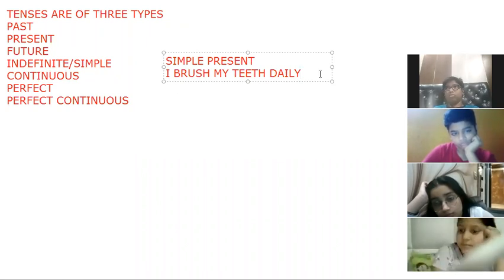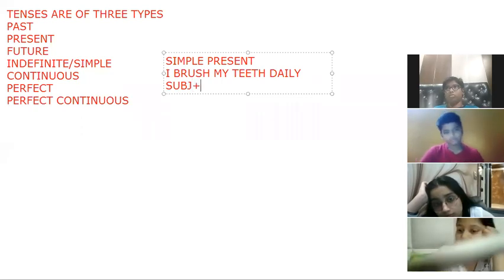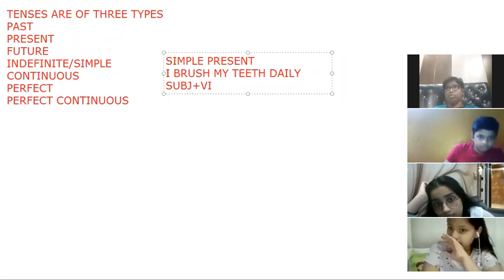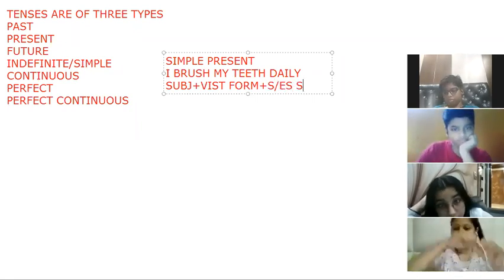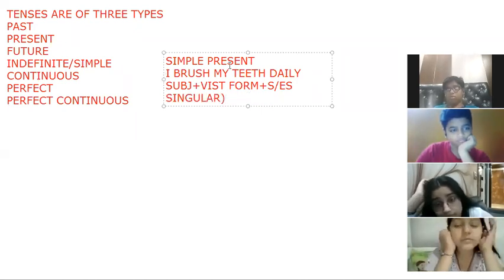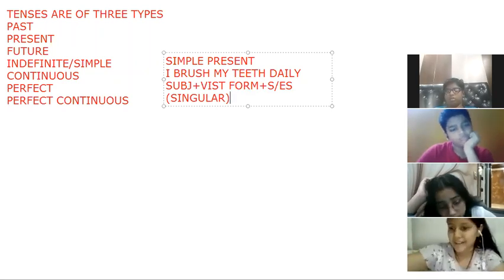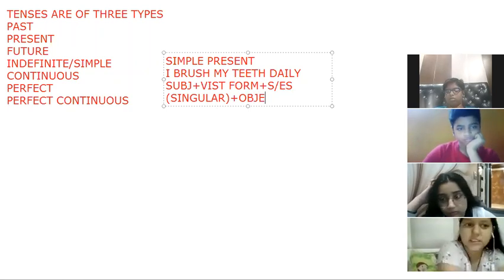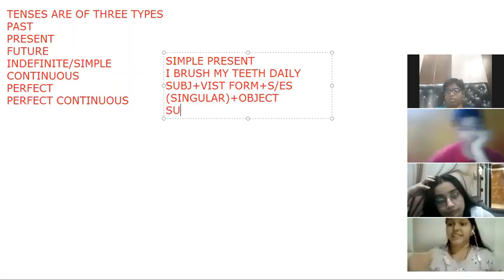The formula we have learned: subject plus verb first form plus s/es with singular, plus object. With plural we are not using s/es.